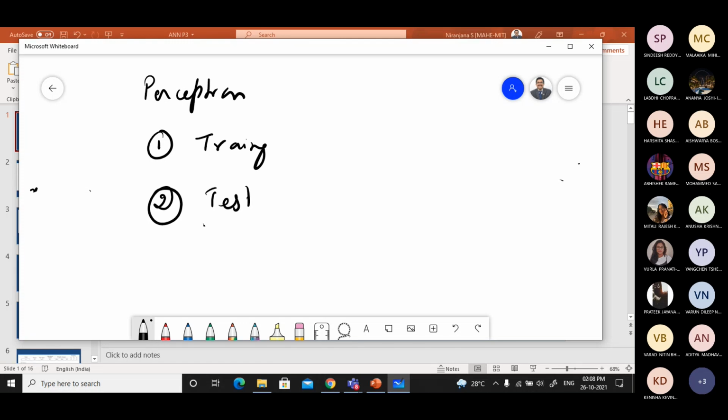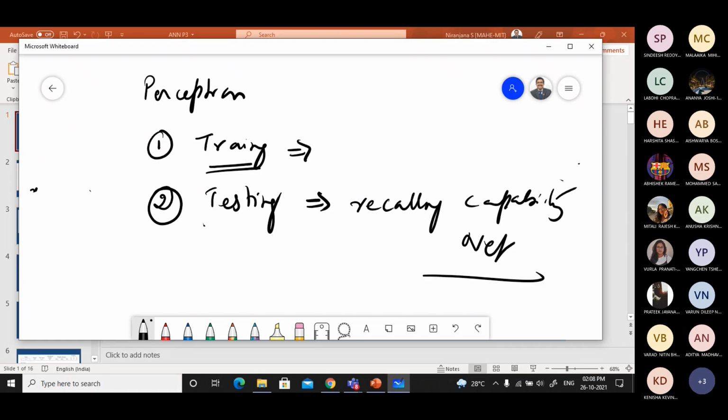In every model, first you need to understand how to train, so that the network will learn about inputs during this process. Then you will test its performance, whether it is capable of doing classification or recognition, or whether it can recall the stored pattern. This is what you will be verifying. The recalling capability of a net, you'll be checking by giving random data.